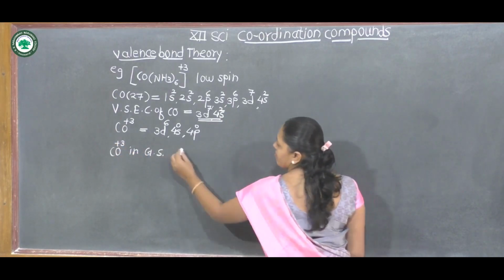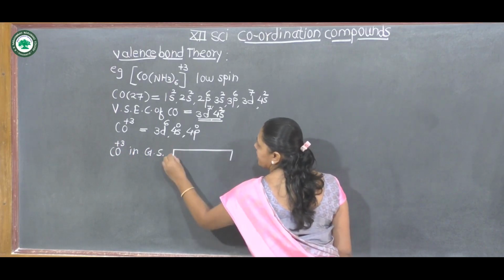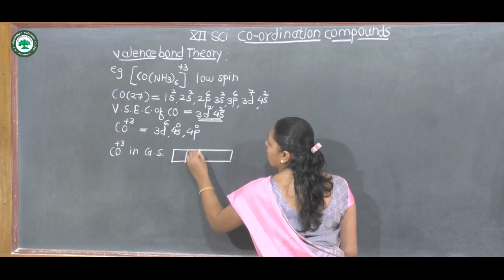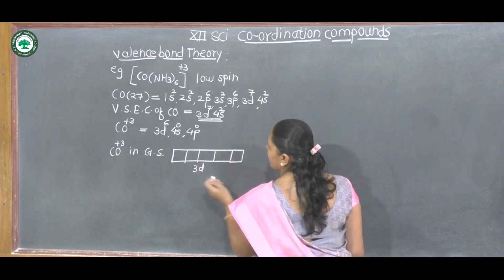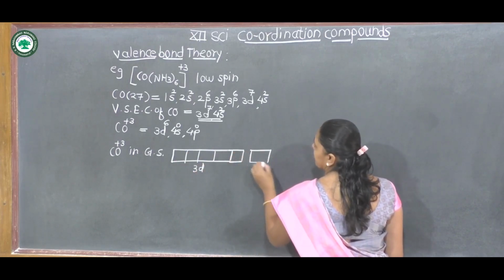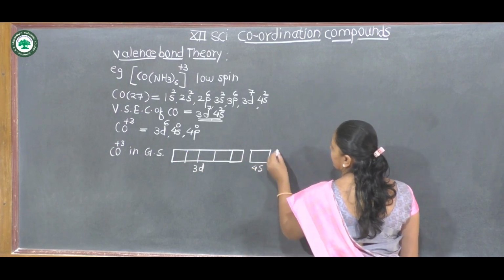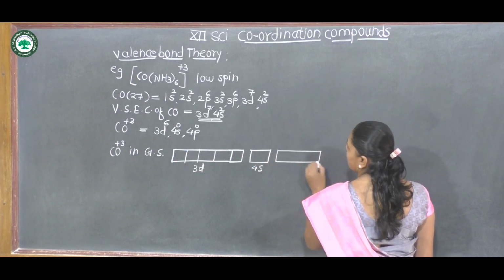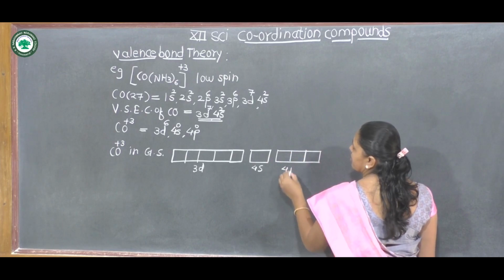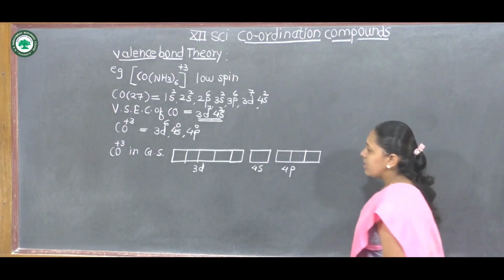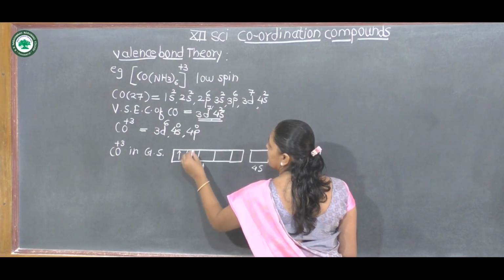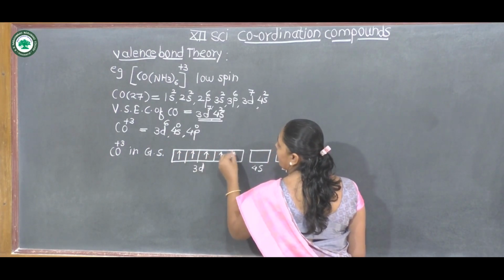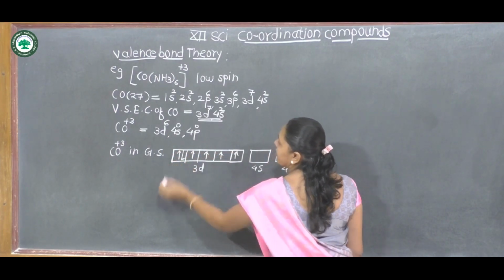In a block diagram, we can represent these 3d6 electrons. This is the 3d orbital, the 4s orbital and the 4p orbital. In the d orbitals there are 6 electrons: 1, 2, 3, 4, 5 and 6.